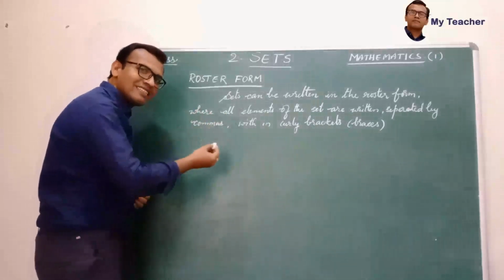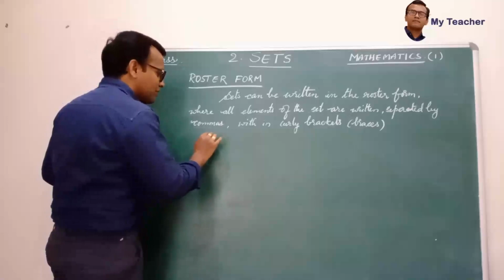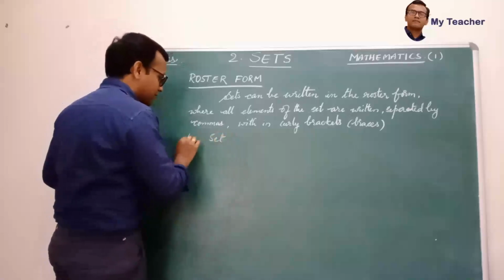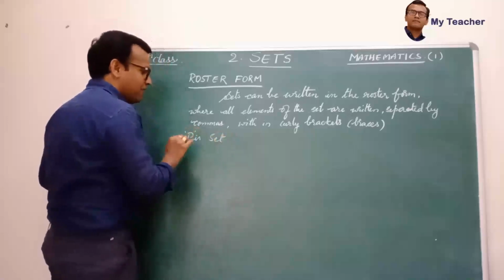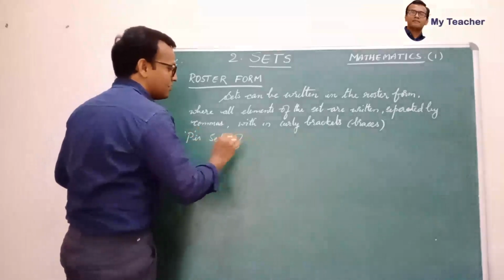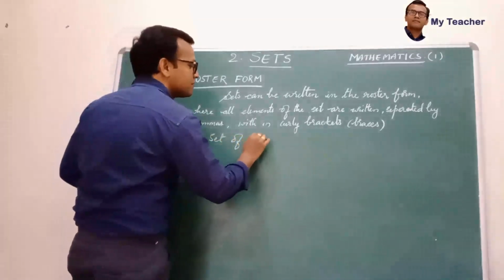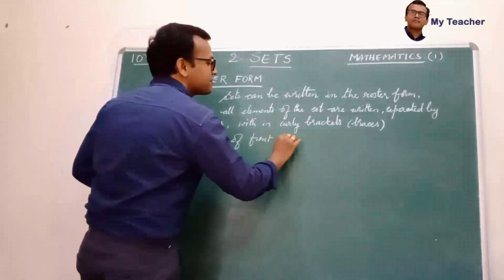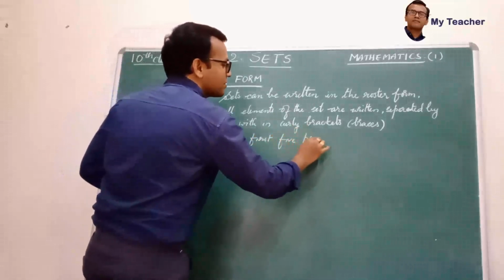Once again, let us write the same example. P is the set of first 5 prime numbers.